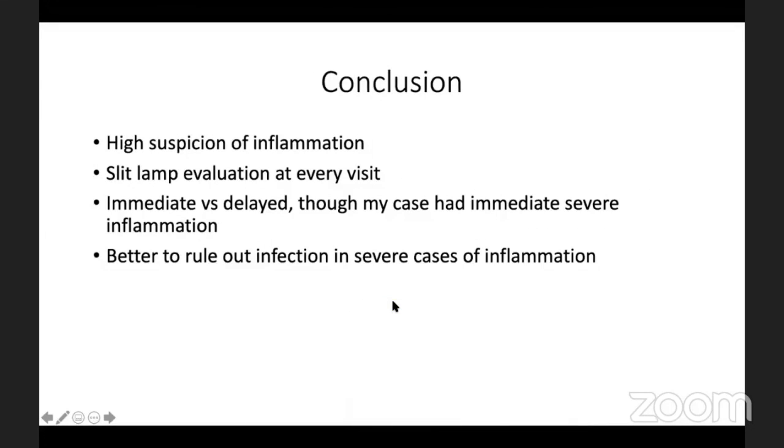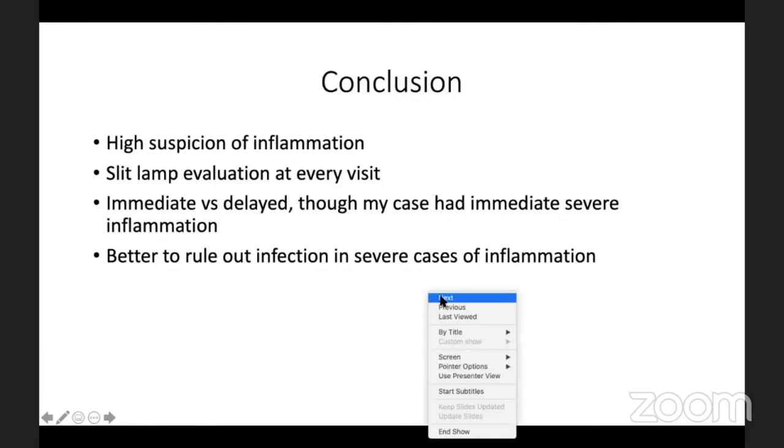So in conclusion, there should be high suspicion of inflammation. You should be aware of the drugs. Slit lamp evaluation at every visit is mandatory. Even pre-injection, look at the AC and vitreous cells, which retina specialists do not tend to do. Immediate versus delayed, in the sense delayed, it could be inflammation, but my case had immediate inflammation also. But it's better to rule out infection in severe cases of inflammation and take immediate action.